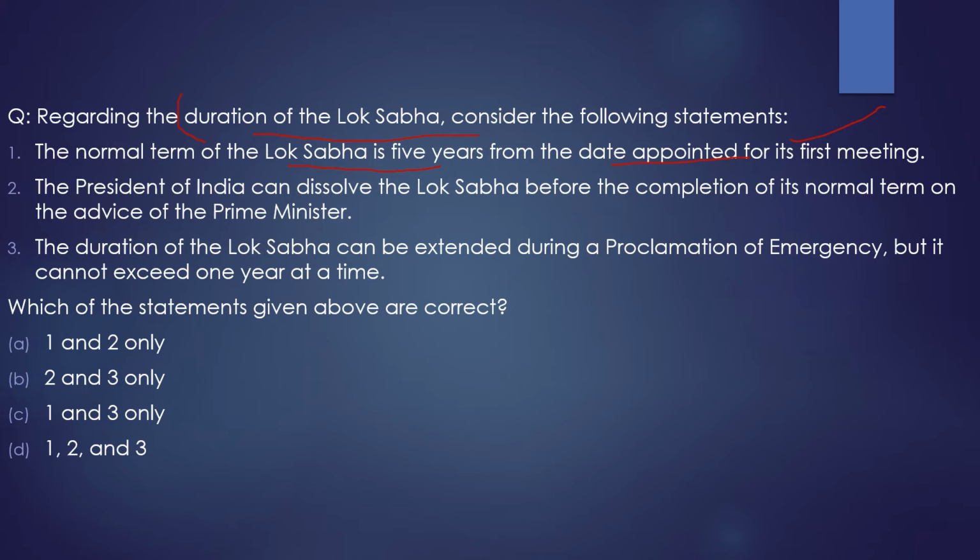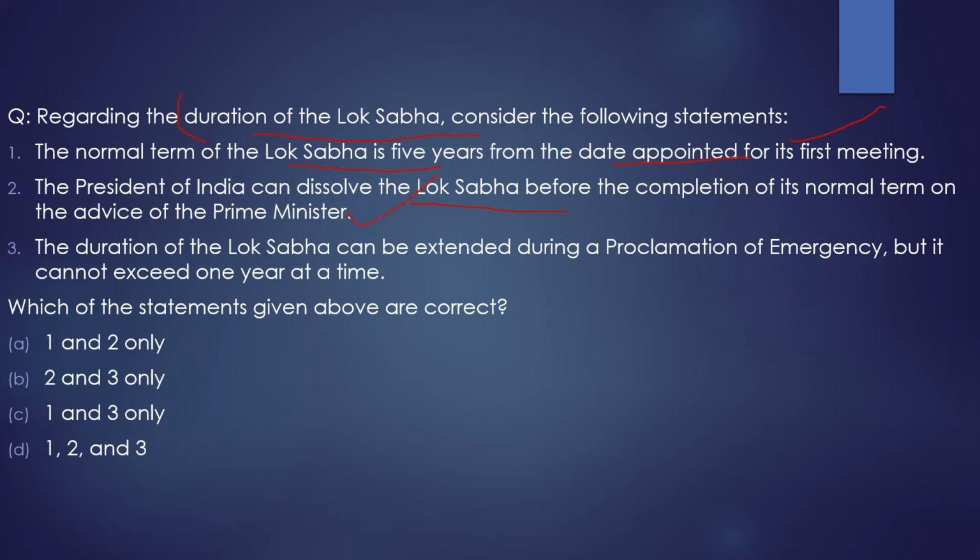Second statement, the President of India can dissolve the Lok Sabha before the completion of its normal term on the advice of the Prime Minister. 100% correct. Nothing wrong with the statement. Third statement, the duration of the Lok Sabha can be extended during a proclamation of emergency, but it cannot exceed 1 year at a time. 100% correct.